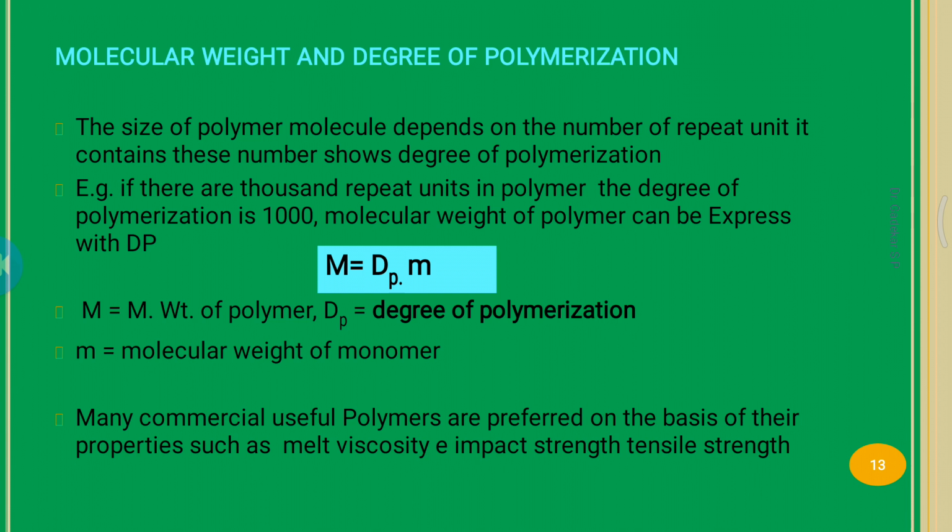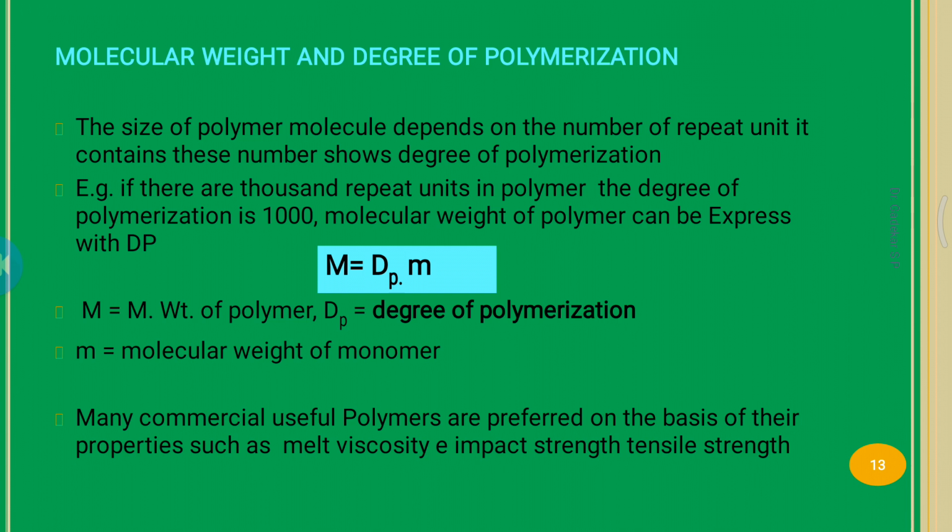The molecular weight of polymers can be expressed with DP: capital M equals capital D, small p, into small m. Capital M is the molecular weight of the polymer, DP is the degree of polymerization, and small m is the molecular weight of the monomer.